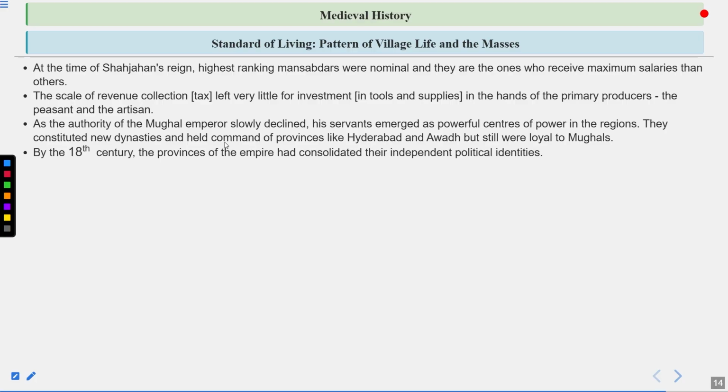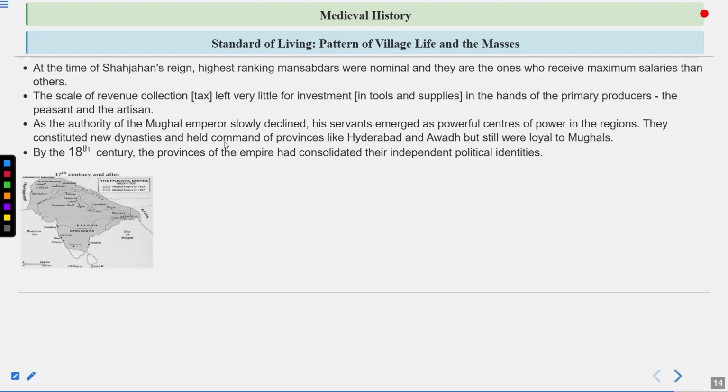By the 18th century, the provinces of the empire had consolidated their independent political identities, as I already told you. This was the map that you can see here, showing that after the time of the Mughal Empire, different Nizams and Nawabs and their independent states were created.